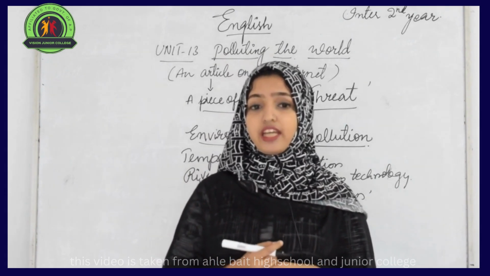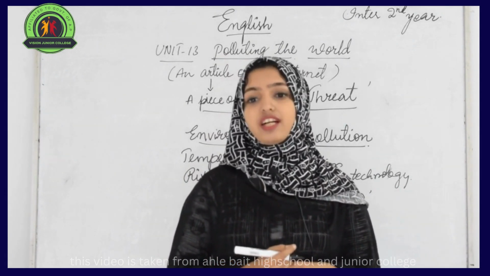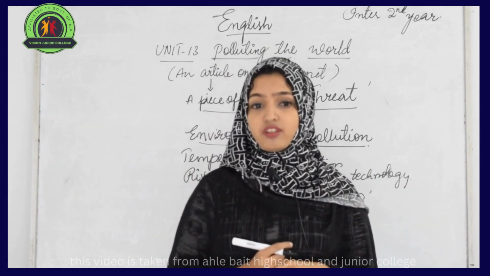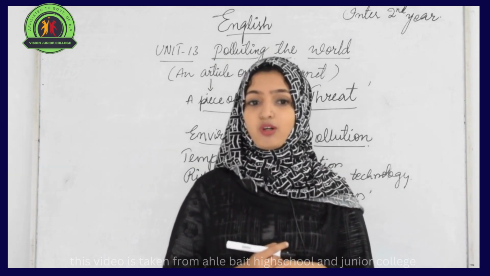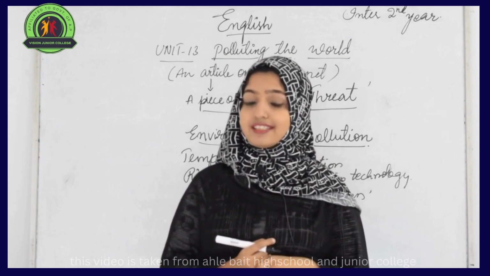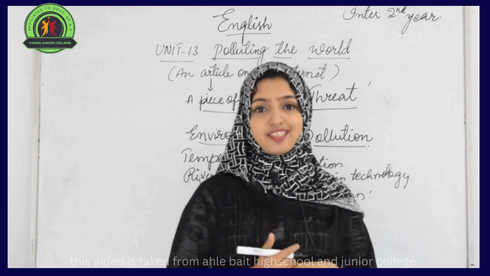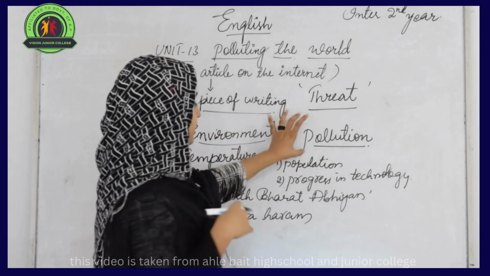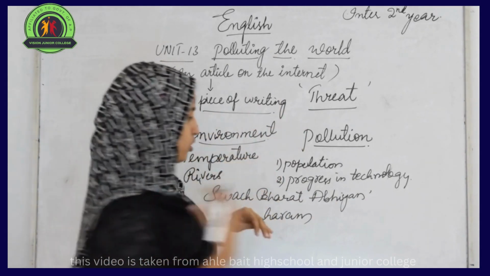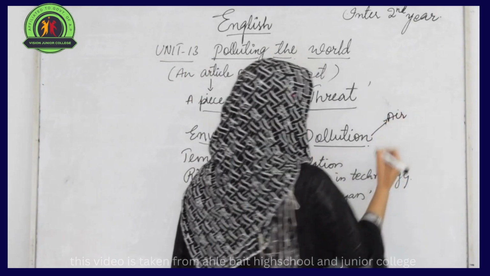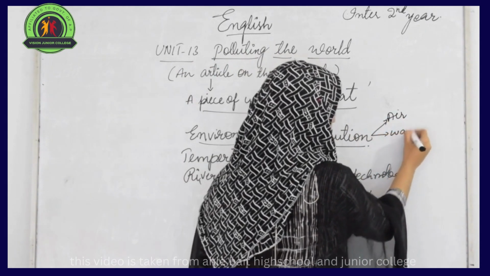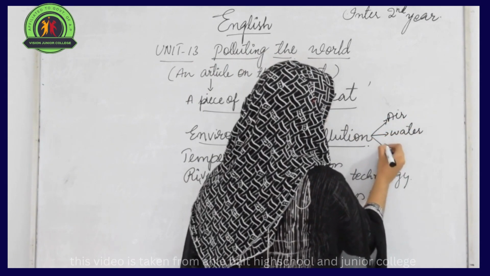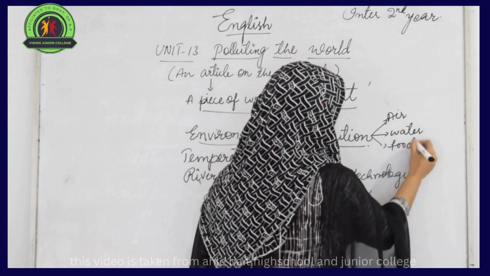Pollution can poison the air we breathe, the water we drink, and the food we eat. The pronoun we refers not only to men, women and children, but also to all our fellow creatures on earth: insects, birds, fish and animals. So pollution doesn't only have an impact on the air that we breathe, but also a bad impact on the water that we are drinking and the food that we are eating.